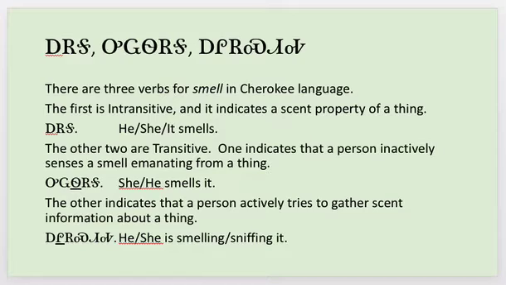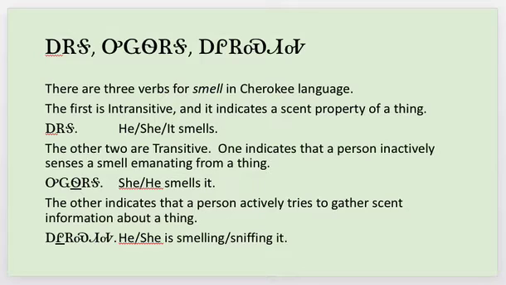These are three verbs for smell in Cherokee language. The first is intransitive and it indicates a scent property of a thing. Ashaga: he, she, or it smells. The other two are transitive.